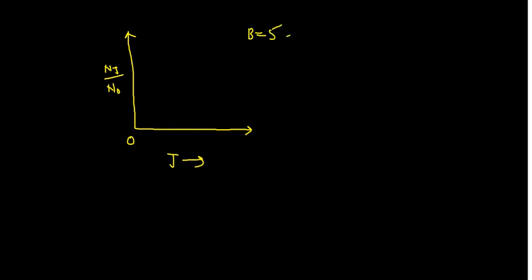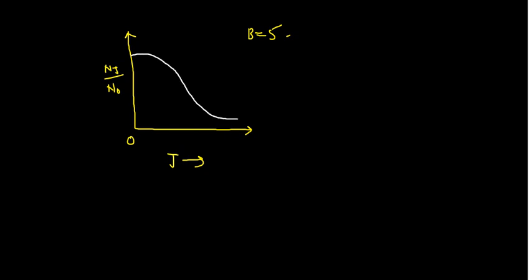Say for example, you have this particular plot. This is Nj by N0, and here the value of j is increasing from the initial value. Now say you have the value of B as 5, and for this you have this kind of plot.